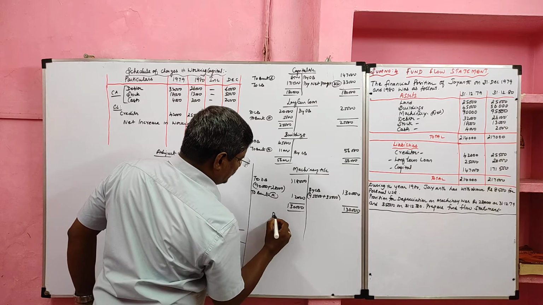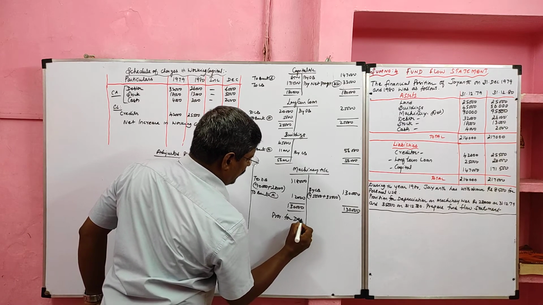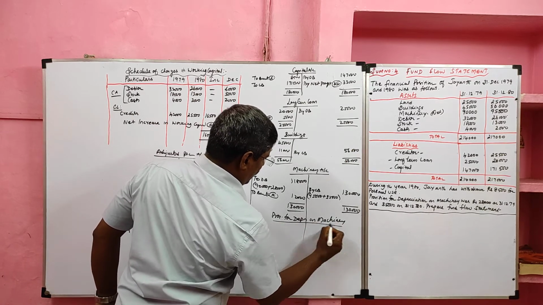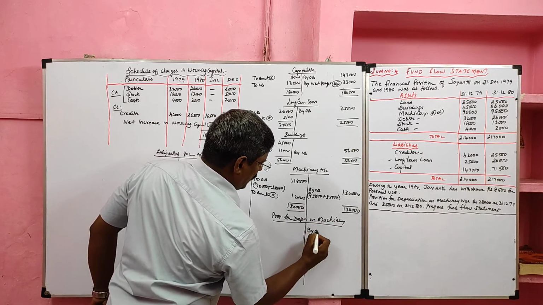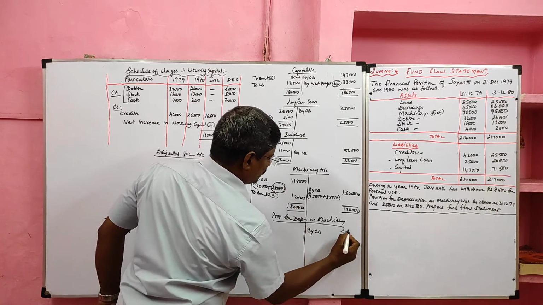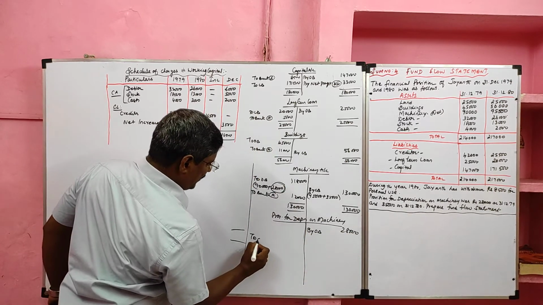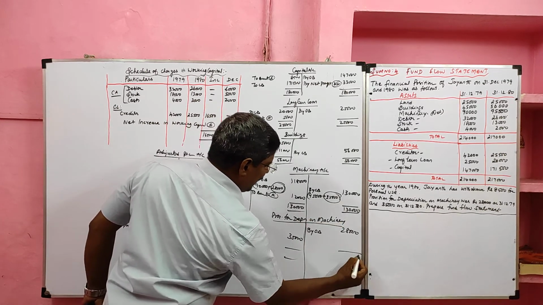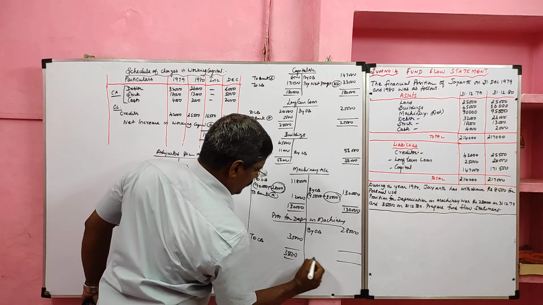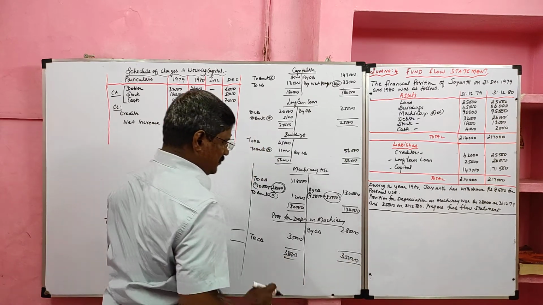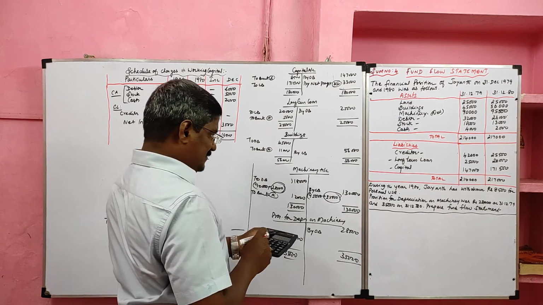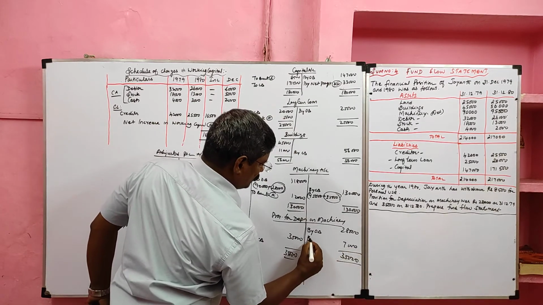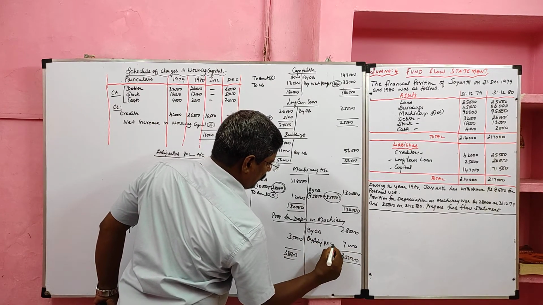Then we have to prepare the ledger account for provision for depreciation on machinery. It is a liability. The opening balance is credited. Opening balance how much? 28,000 credited. Closing balance how much? 35,000. It should be debited. The balance should be transferred to adjusted profit and loss account. So 35,000 minus 28,000, the balancing figure 7,000 is transferred to adjusted profit and loss account.